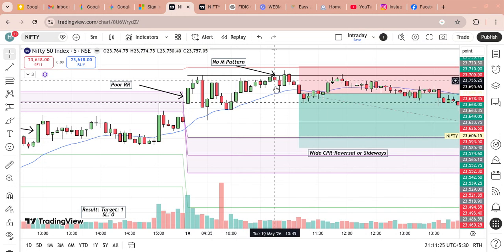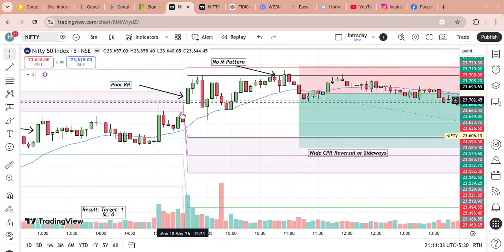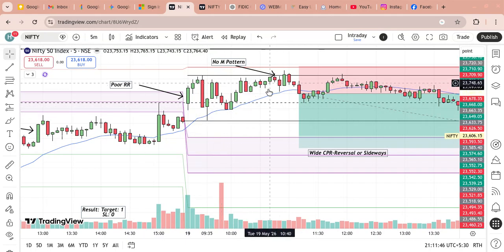Okay, here many people will say it's an M pattern because this goes up, this goes down, and this goes up. Usually it can be an M pattern, but in such cases you have to see two things. The market bounced from the 20 EMA, so this is a strong support area, and as I said, market is above the 20 EMA. So the market can be bearish or a little bit weak only when it breaks this 20 EMA. Because even if you take here, there is a 20 EMA on the side, and it is above the 20 EMA. That is one reason.